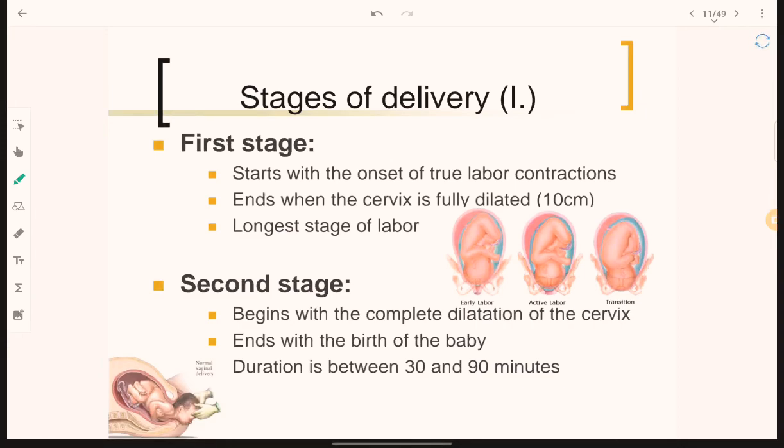Second stage begins with the complete dilation of the cervix and ends with the birth of the baby. The cervix is fully dilated in the first stage, and now the descent begins until the birth of the baby. The total duration is 30 to 90 minutes.